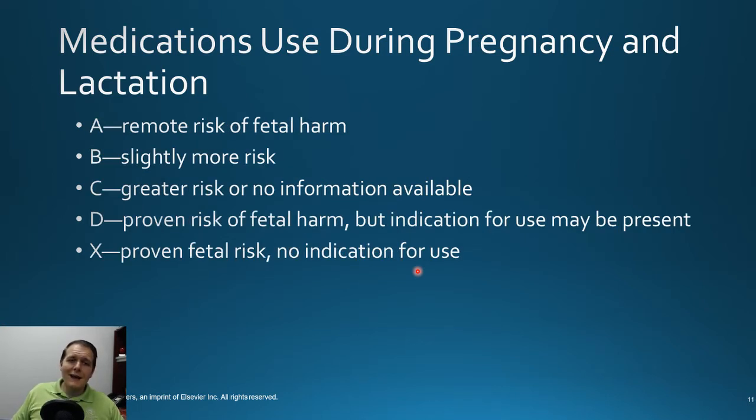So the 5 different categories you're going to see in terms of pregnancy risk from the FDA are going to be A, B, C, D, and X. A being there's almost no harm whatsoever to the fetus. This is something like folic acid or vitamins, very, very low risk to the fetus. Nothing bad's going to happen to them.